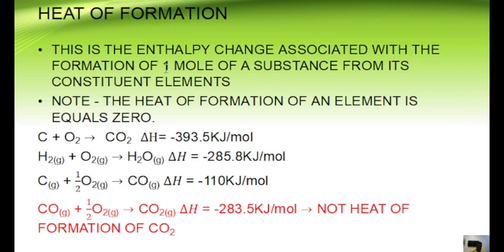The emphasis in the definition of heat of formation is that 1 mole of a substance is produced, but then it has to be produced from its constituent elements, so that any enthalpy change you notice associated with the formation of 1 mole from its constituent elements becomes the heat of formation. So that's why this one is not, because carbon(II) oxide is not an element, it's a compound. So have that in mind, that for it to be referred to as a heat of formation, you need constituent elements and then 1 mole of a substance. With that said, because these are things that we need to emphasize, when we get to solving questions and you're asked the heat of formation, it's supposed to be given something like this, and some of you will now pick nonsense. Anyway, I hope this is clarified.